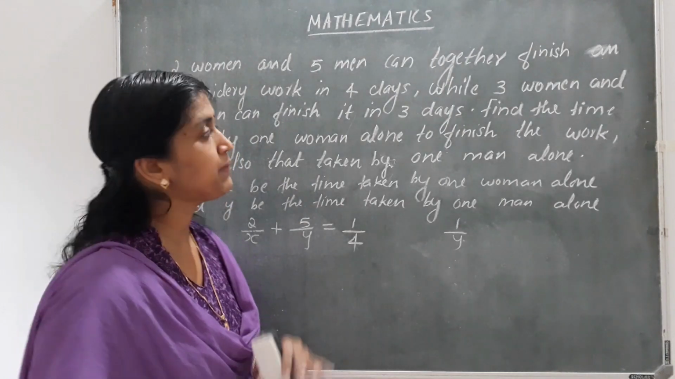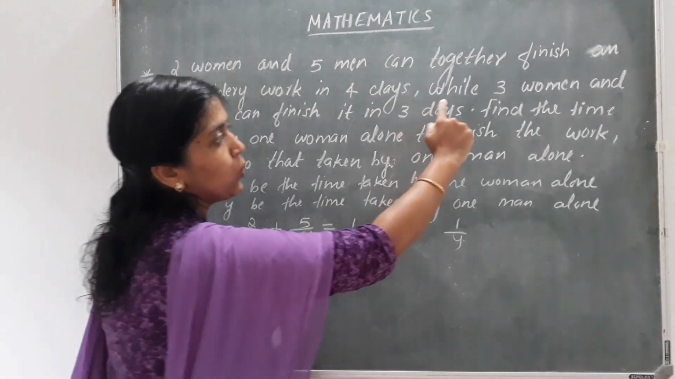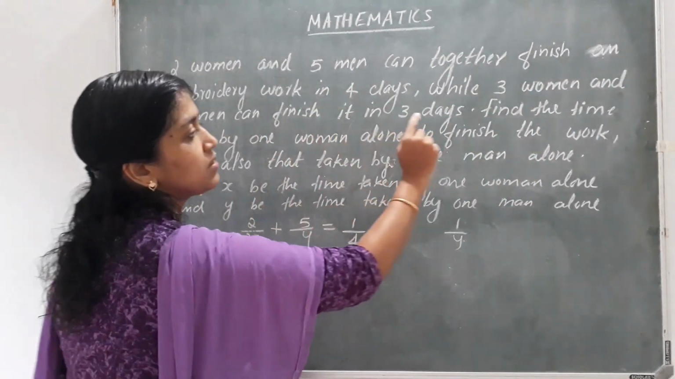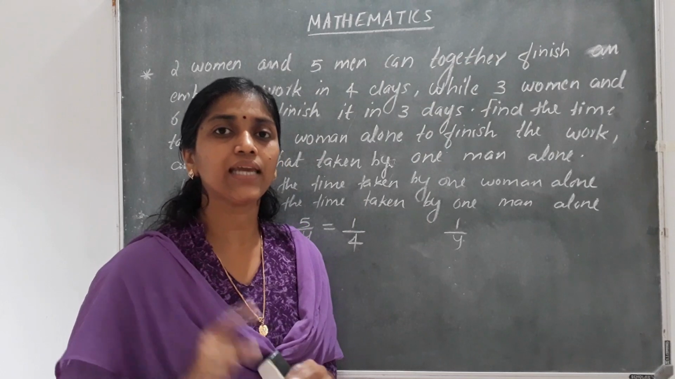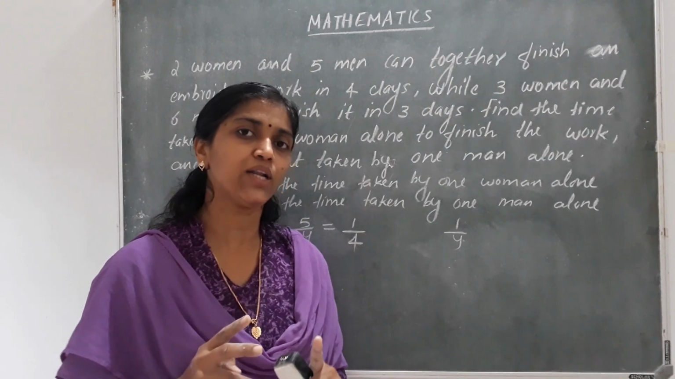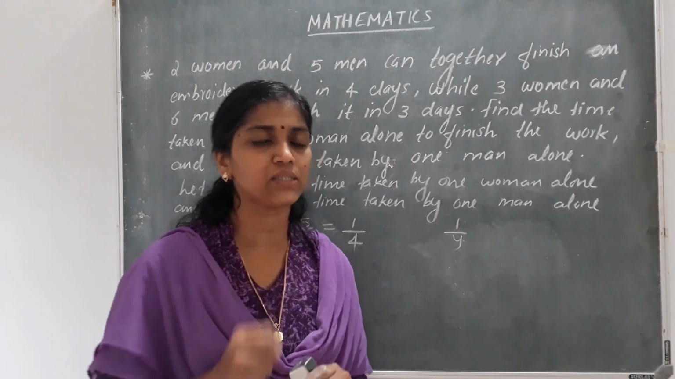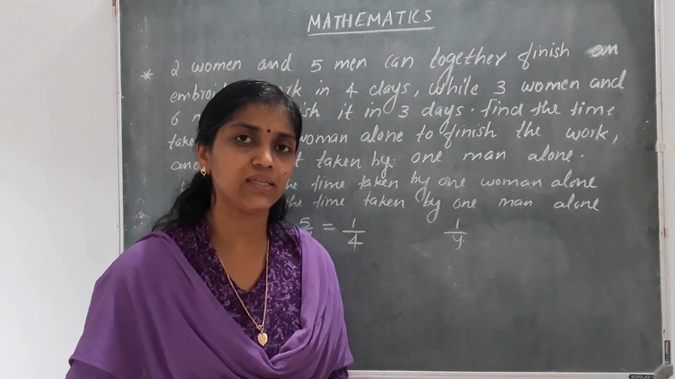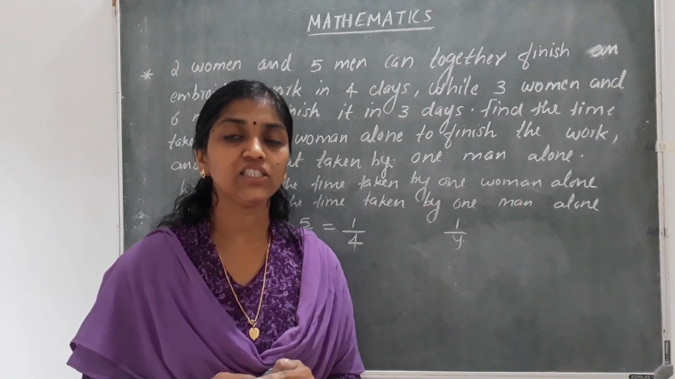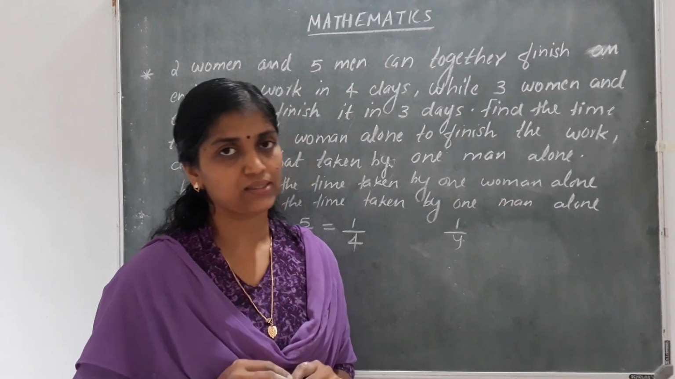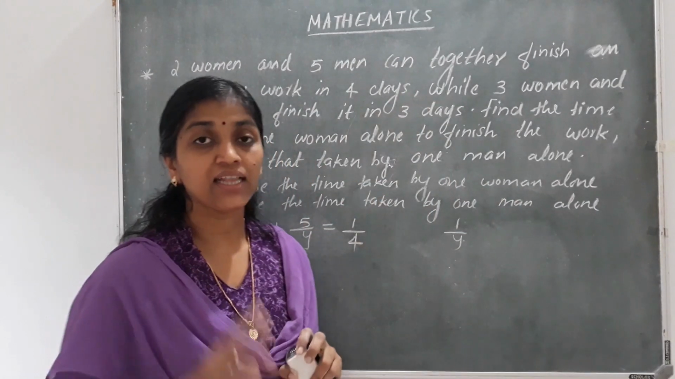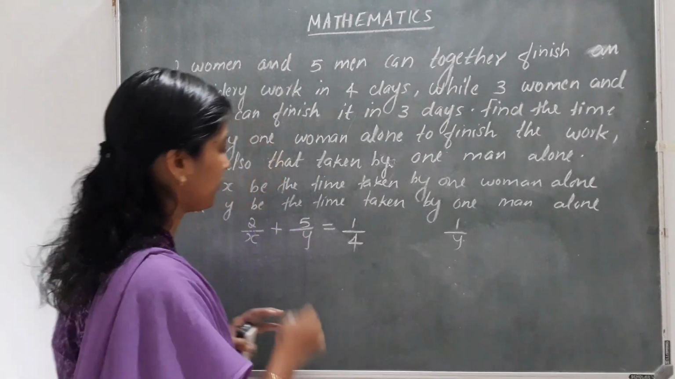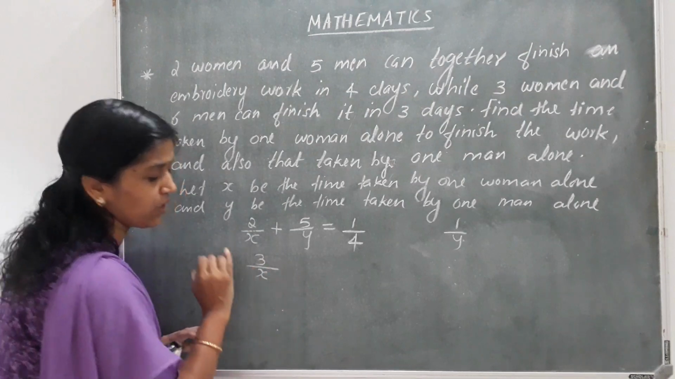Clear? Similarly, see the second part. 3 women and 6 men can finish it in 3 days. So that also we are going to change to 1 day's work. On a day, how much work can 1 woman do, sir? If she takes x days, she will finish only 1/x. How many women are there? 3 women are there. So how much part of the work will they finish? They will finish 3/x of the work.